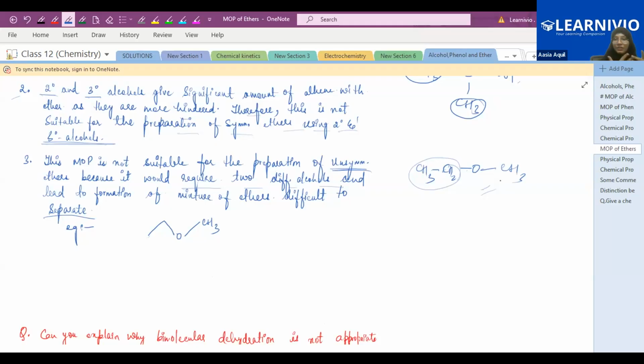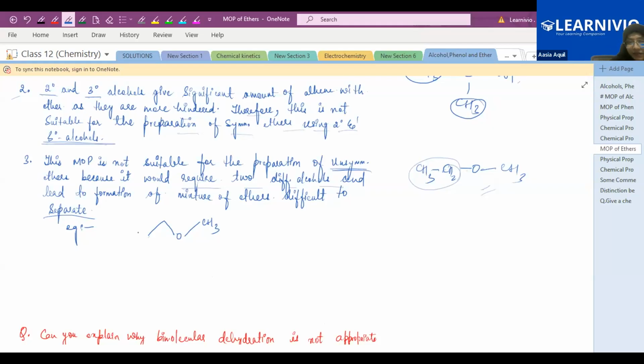Secondary and tertiary alcohols hinder the nucleophilic substitution reaction, and a little bit of alkene will also form. An elimination reaction will also occur over here, and you will get a mixture of your ether plus alkene when you take secondary and tertiary alcohol.